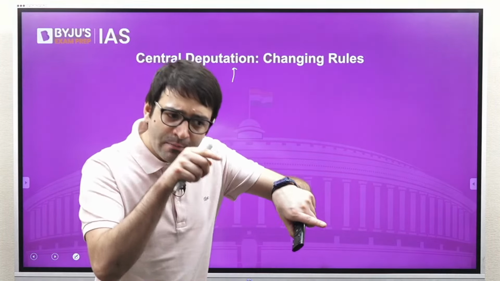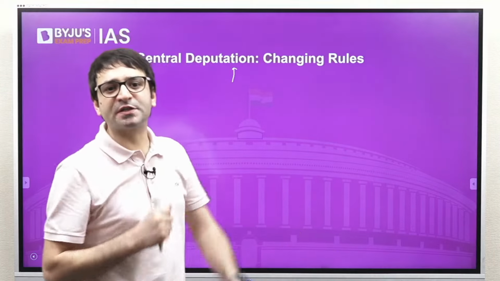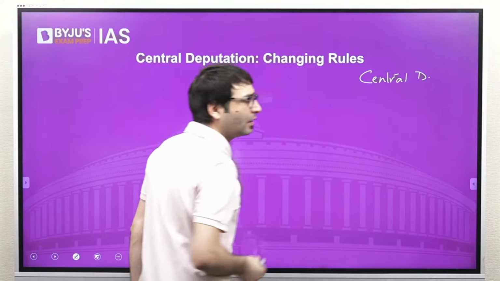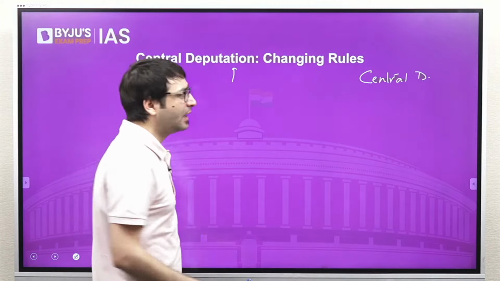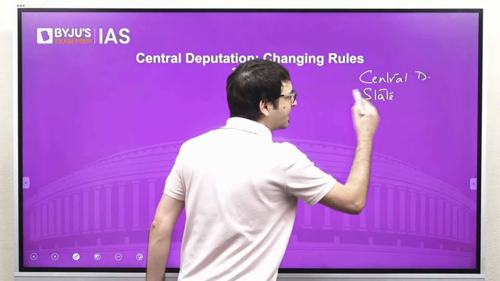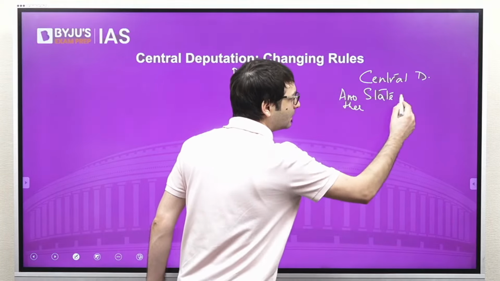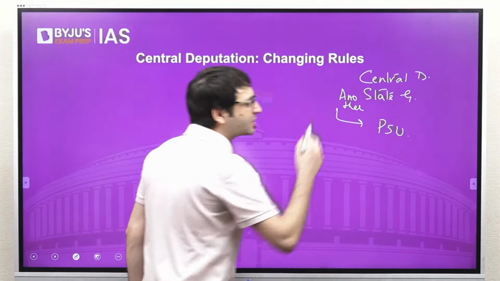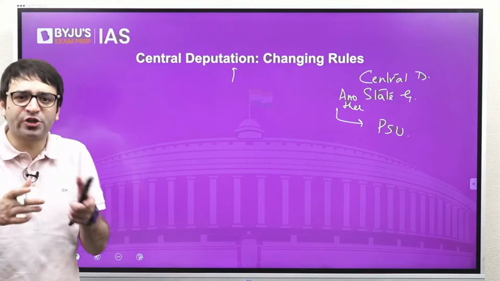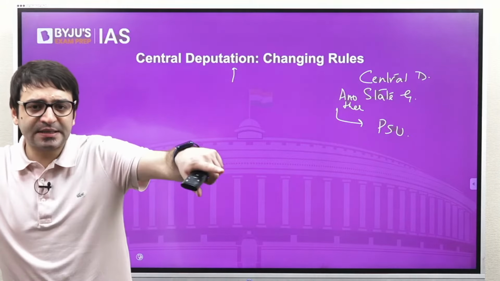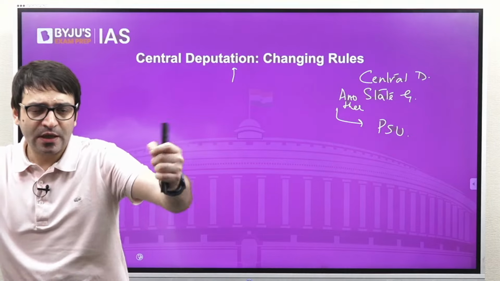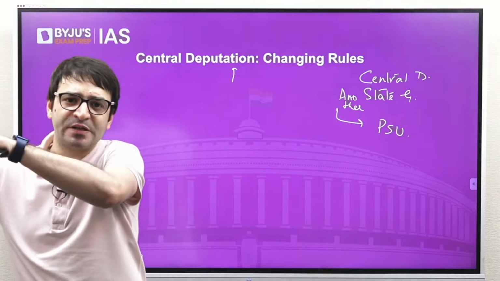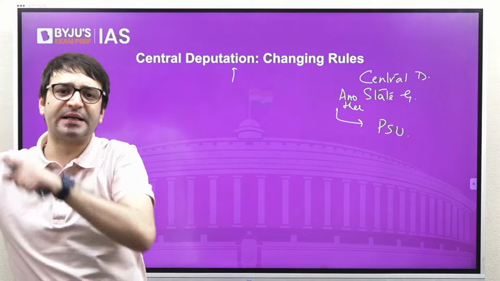And the central government may ask the state government, please give this officer either on central deputation or, very important for your prelims exam, we can post him to another state government, or we can post this IAS officer to any public sector undertaking as well. So what is the central deputation? The central government may ask the state government, please give us this officer because we want to post this officer to a central ministry, or we want to send him to a different state, or we want to send him to a public sector undertaking.